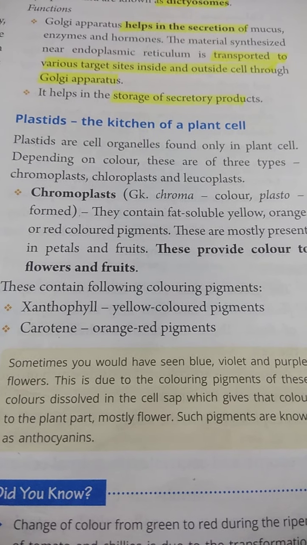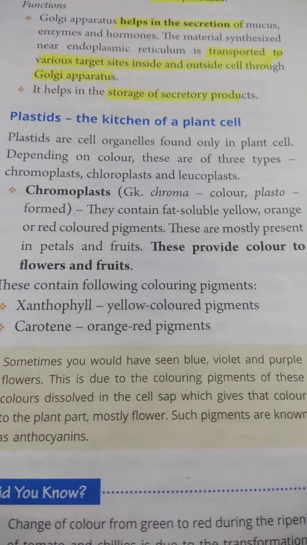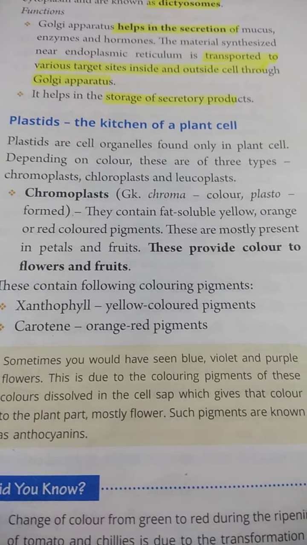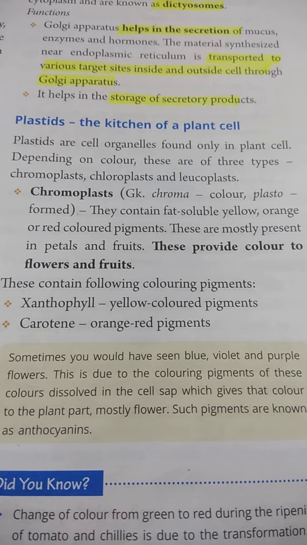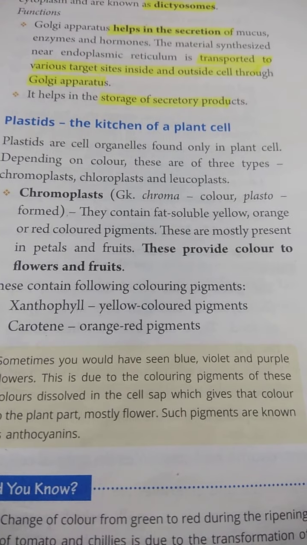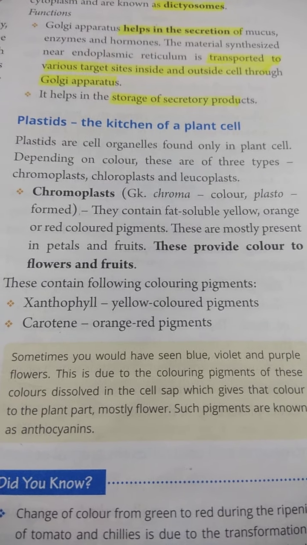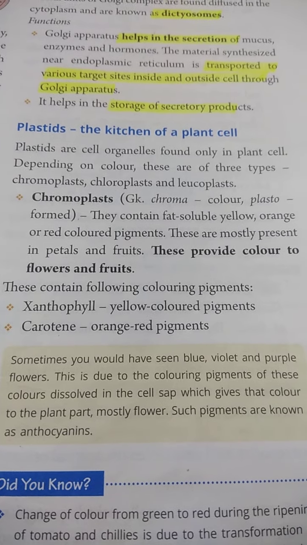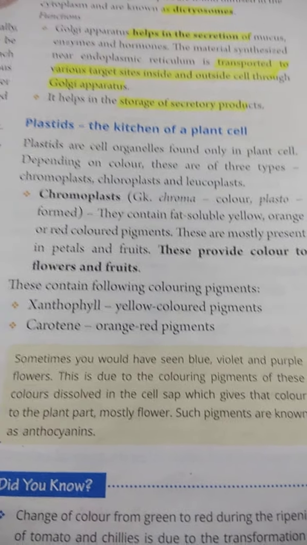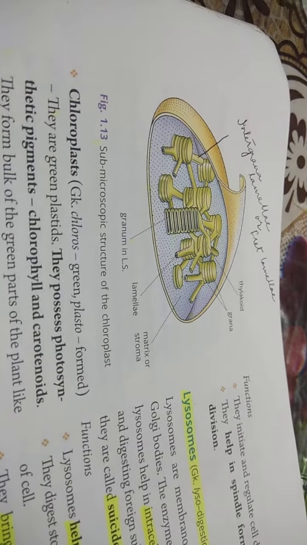Xanthophyll is a yellow color pigment, carotene is an orange red pigment, and the blue, violet and purple colors are because of anthocyanin. Anthocyanin is a pigment dissolved in the cell sap which gives the colors blue, violet and purple. Another type of plastid is the chloroplast.